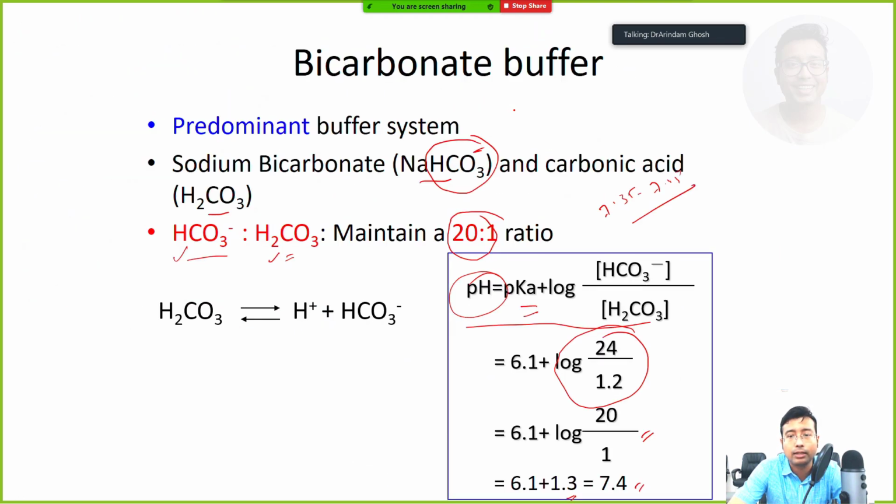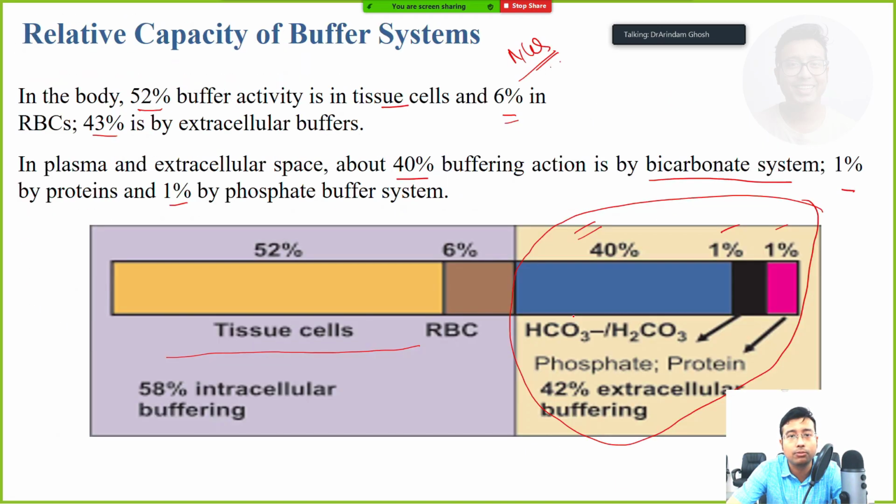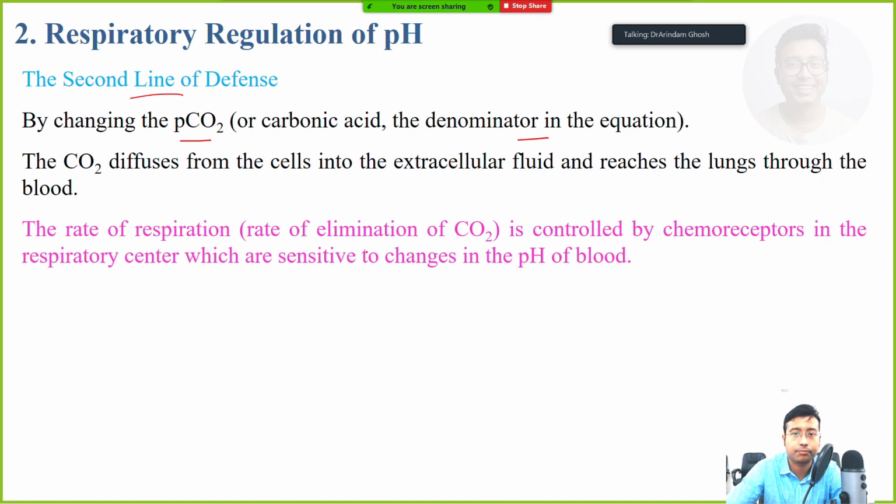This is the equation, okay. This carbonic acid is basically the PCO2. It's the solubility or the partial pressure of carbon dioxide that is determining the ultimate whole pH of the body. So if there is any change, the lung can control the carbonic acid concentration. So this is referred to as the denominator. What happens generally? The carbon dioxide diffuses, this is normal physiology, from the cells into the extracellular fluid and reaches the lungs through the blood naturally.